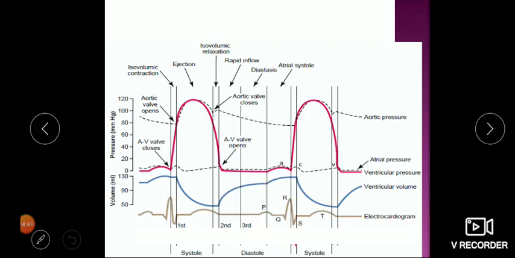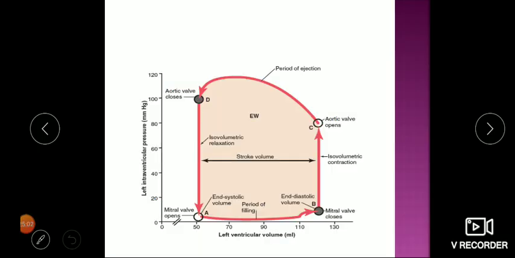Now here we are coinciding with the electrical events of the heart. You can see here this P wave is before the atrial contraction, and this QRS complex is before the ventricular contraction. So the electrical events will lead to mechanical events. Similarly, these are the heart sounds which are recorded by phonocardiogram. The diagram which I have shown is from Guyton. Same you can see here.